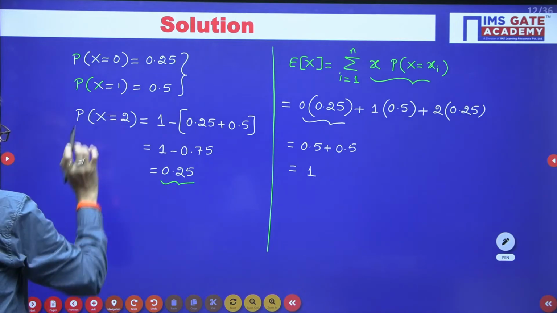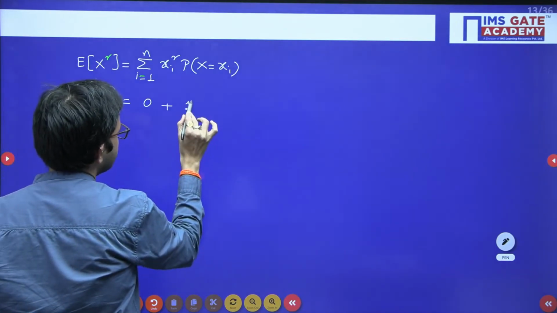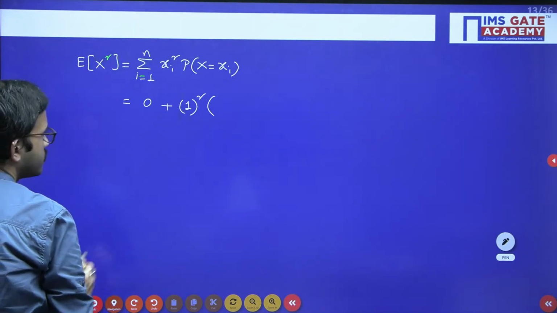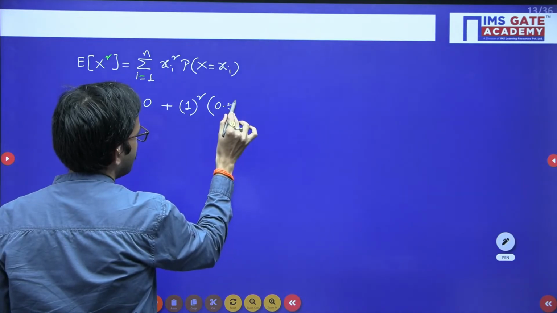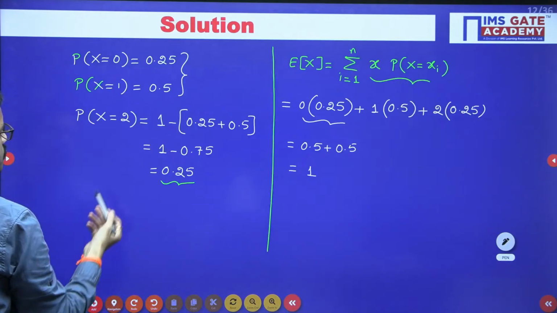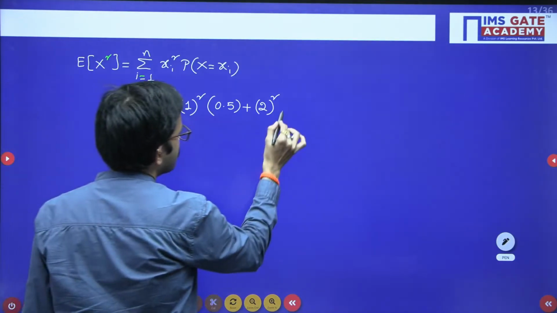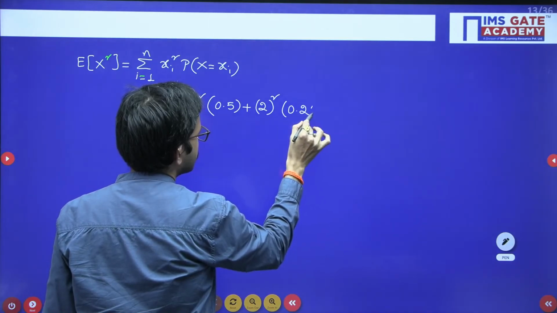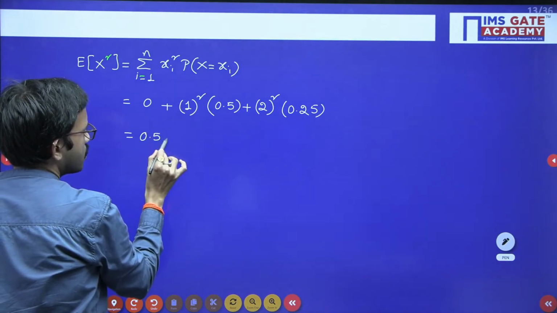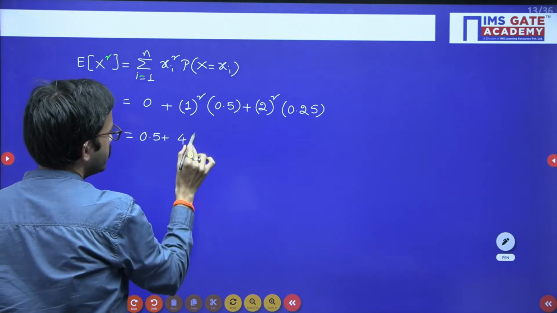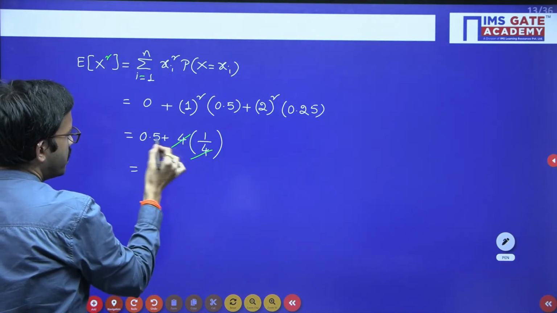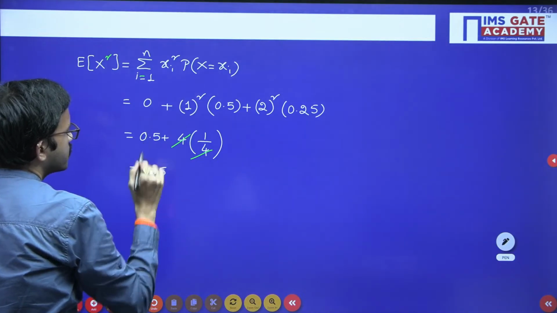Now the second term is 1, so square of 1 into the corresponding probability 0.5, plus one more value is 2, square of 2 into the corresponding probability 0.25. Okay, so 1 square is 1, 1 into 0.5 is 0.5, plus 2 square is 4, 0.25 you can write as 1 by 4, the 4 will get cancelled. So you get 1 plus 0.5, that is nothing but 1.5.